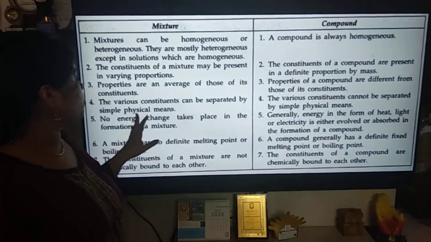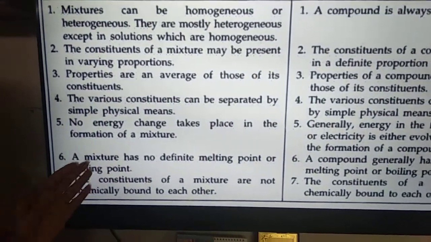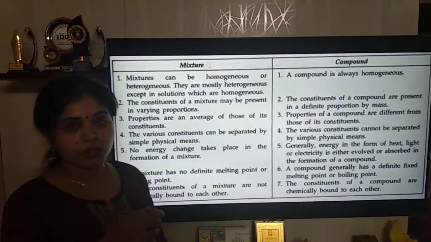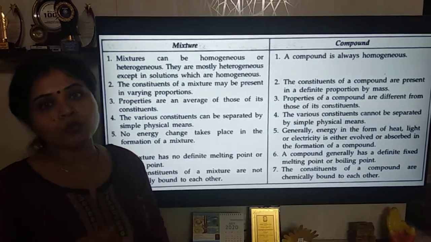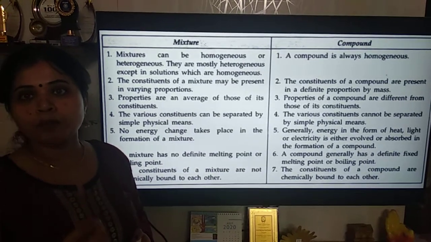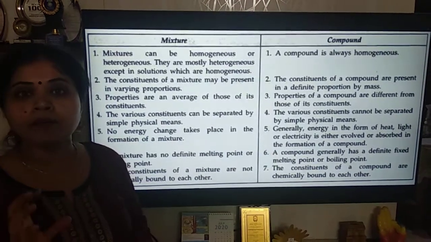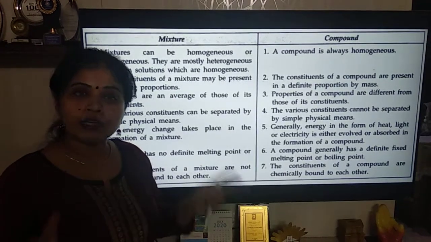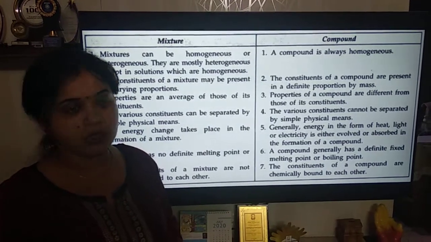Now come to the next property. The various constituents can be separated by physical means. That means in mixtures you can use very simple methods, for example, you can pick by hand, or by a simple filtration method you can separate the constituents of mixtures, like picking stones or pebbles from the rice. But in case of a compound, some chemical process is required. For example, to separate water into hydrogen and oxygen, you have to use the chemical process called electrolysis.